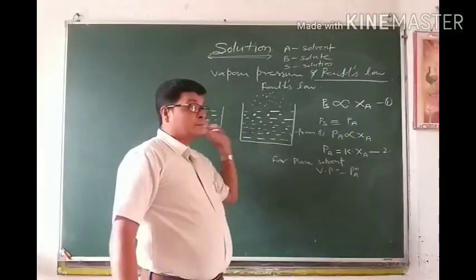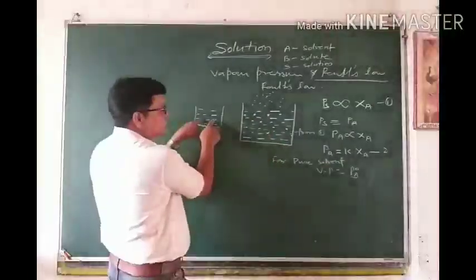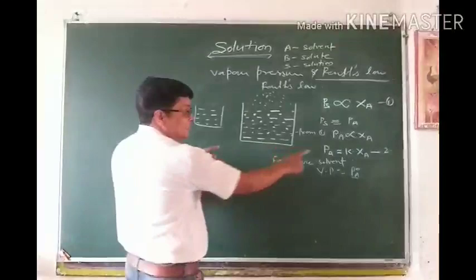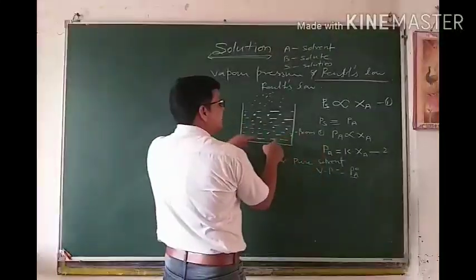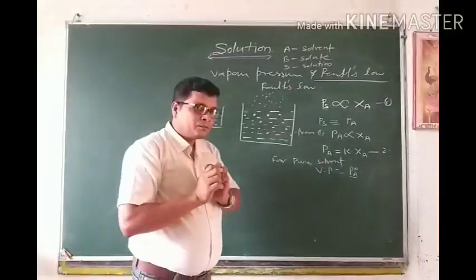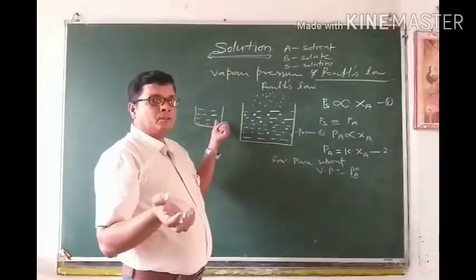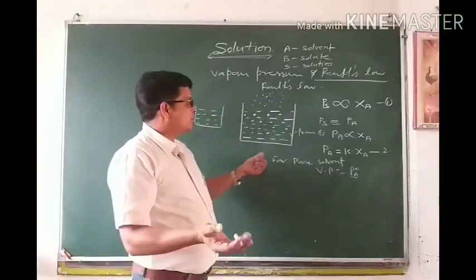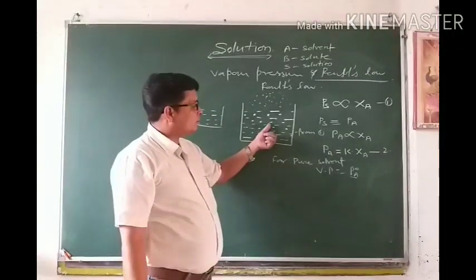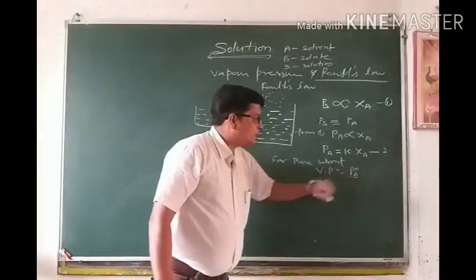Once again, just see carefully. This is the vapor pressure of pure solvent in which no solutes are present, and this is the vapor pressure of solvent in which non-volatile solutes are present. So which one will be greater? Do you know? I have already explained: vapor pressure of pure solvent is always greater than that of solution containing non-volatile solute. So for pure solvent, consider vapor pressure as PA0.